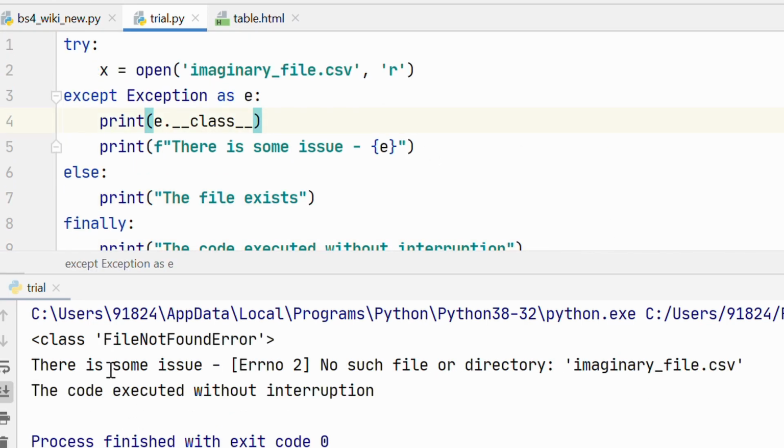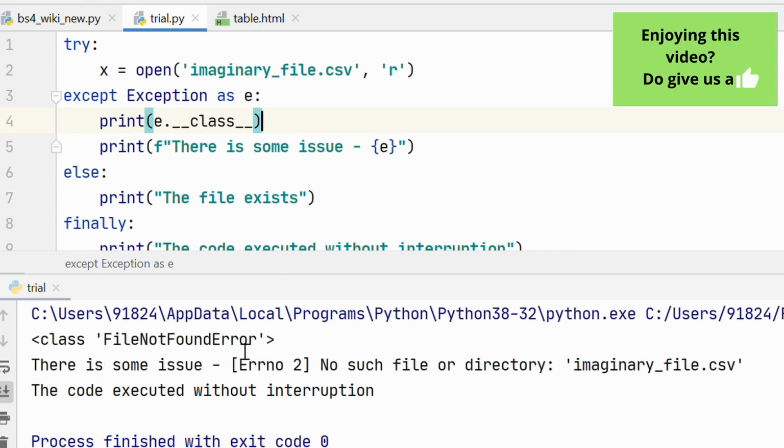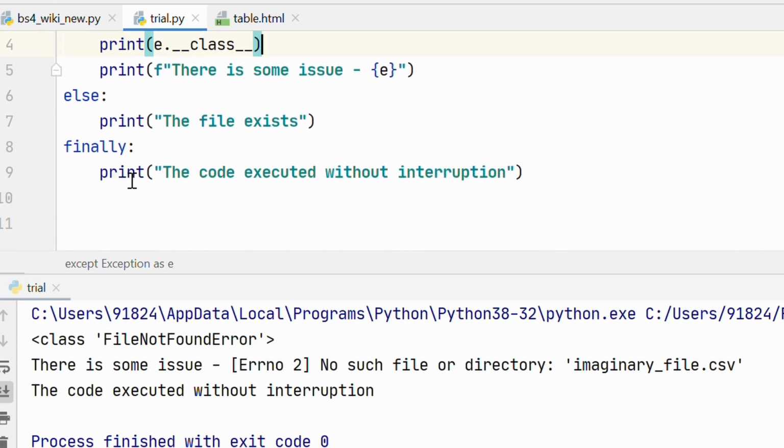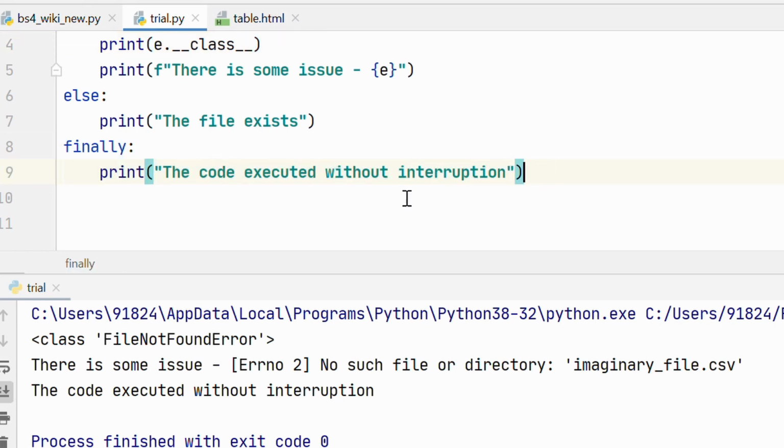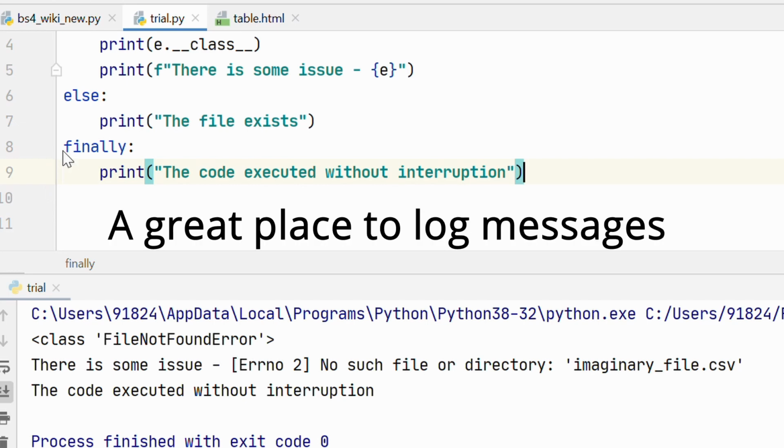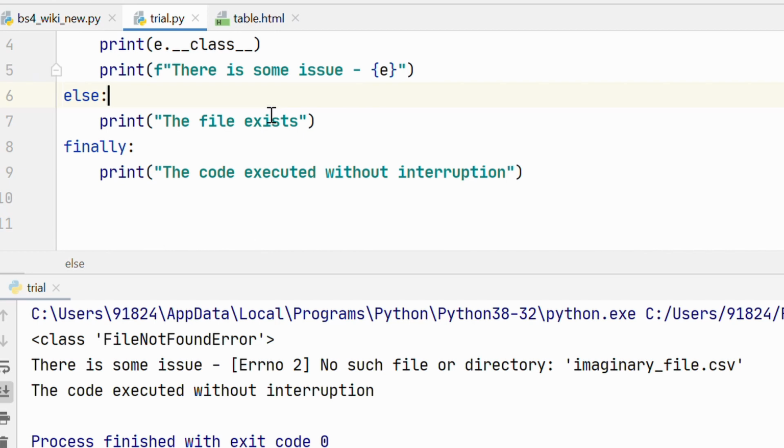So here you see that we got an exception that was handled by the except block. We got the FileNotFoundError class. We also got the exception message, and then you see that the finally block was executed. This shows that whether or not your code ran into an error, the code inside the finally block is always going to be executed. That's why you can think of this finally block as where you can put your log files. So basically you want to log some kind of message that shows that this function or class ran, that can be executed in the finally block, showing that at this time this function or this class was called.